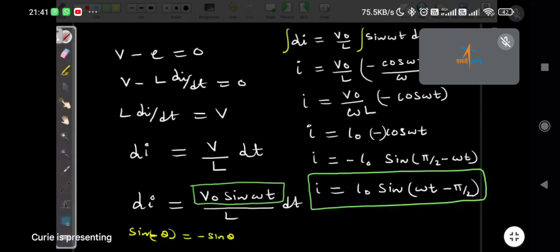Yes, sir. Dheeraj, now you tell me the difference between these two equations. We knew the voltage equation, and that voltage we have applied to an inductor. From that we have derived the equation for current. Now you tell me what is the phase difference between these two waveforms, voltage waveform and current waveform.